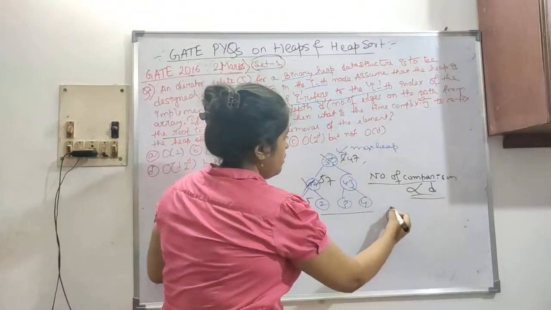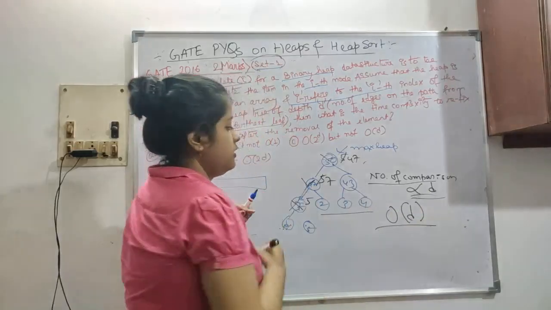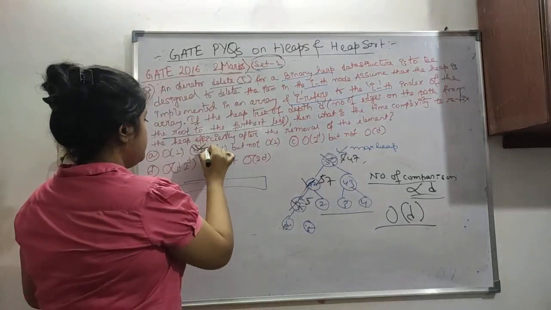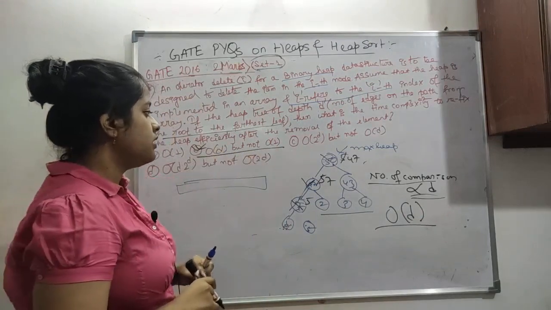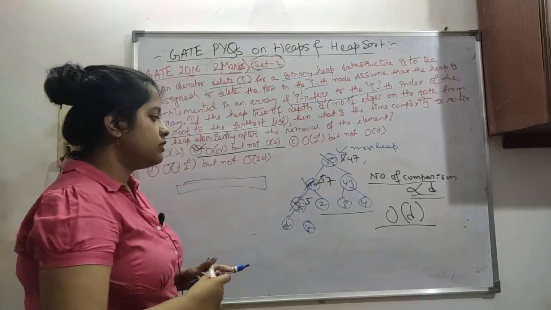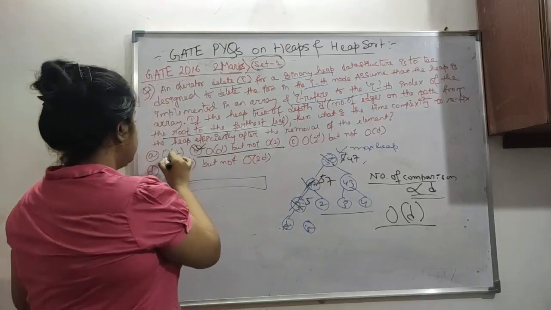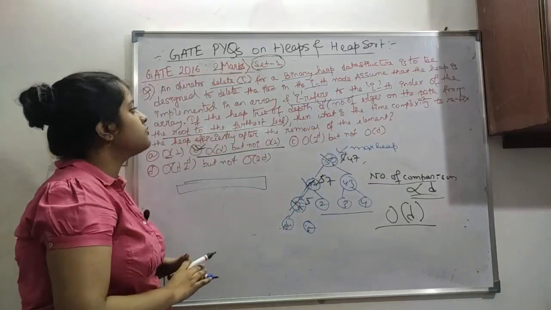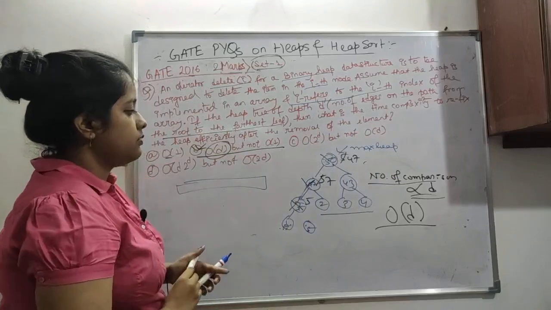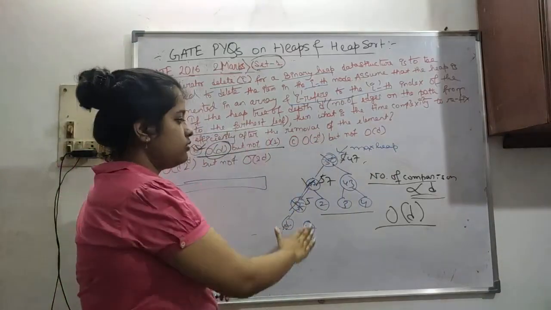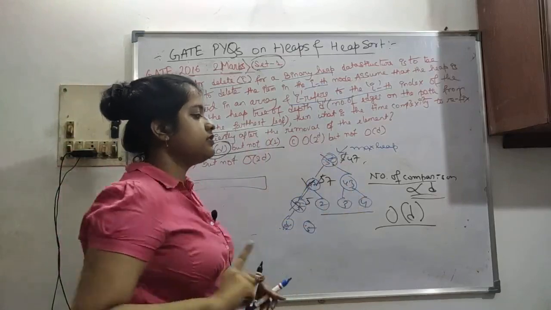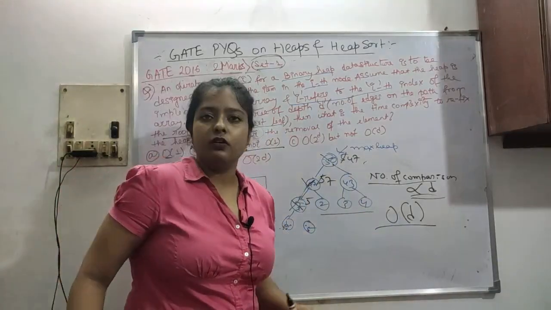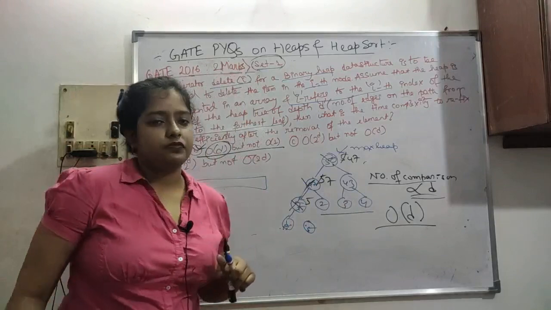So now our order is d. In the worst case the time complexity can go till order of d. So our option b is correct, order of d but not order of 1. So order of 1 is also false, 2 to the power d is also false, and d into 2 to the power d is also false. So order of d is our correct option, because in the worst case it can go till the depth of the tree. That's why the number of comparisons is directly proportional to d, so it comes down as order of d. So now let's move on to the next question.